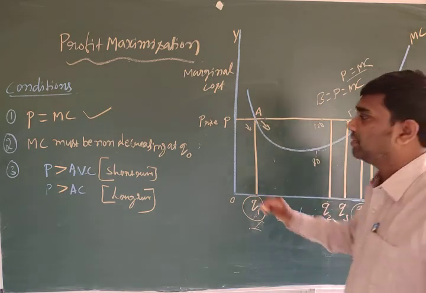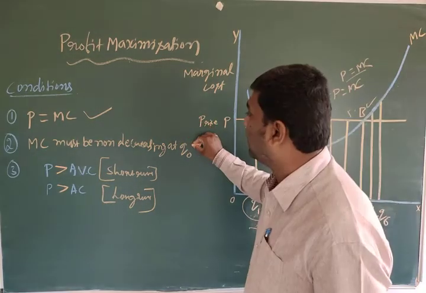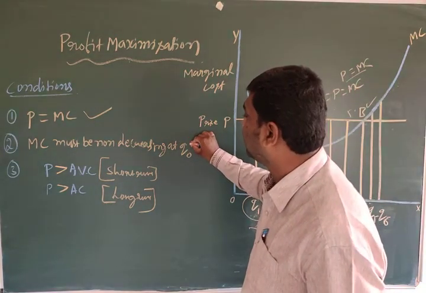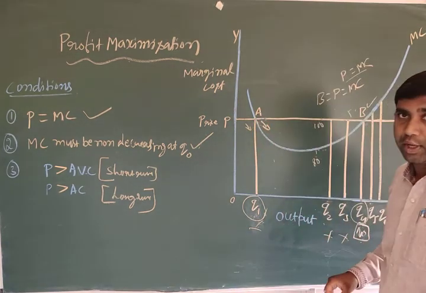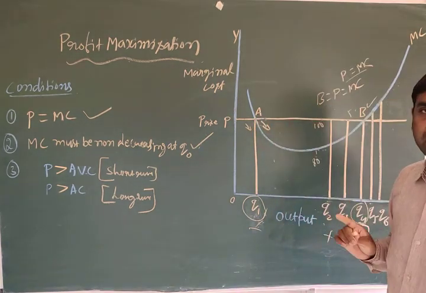This is the second condition. The first condition is P equal to MC, and the second condition is MC must be non-decreasing at Q0. This is also clear. This is important for 4 marks.